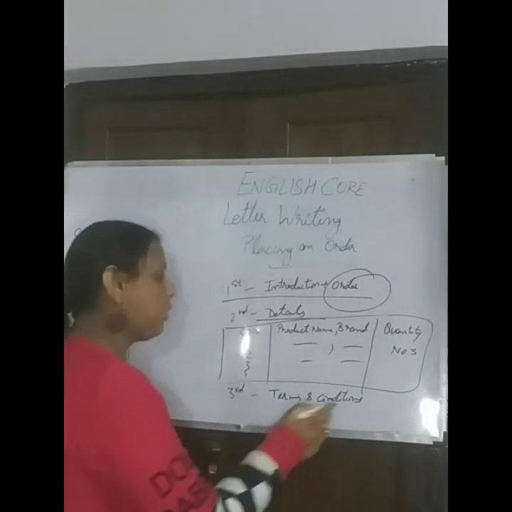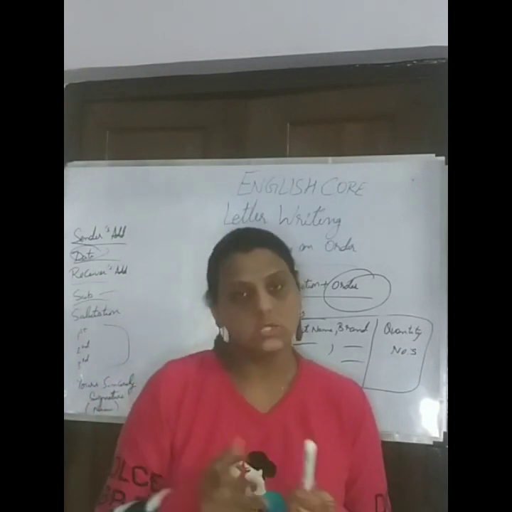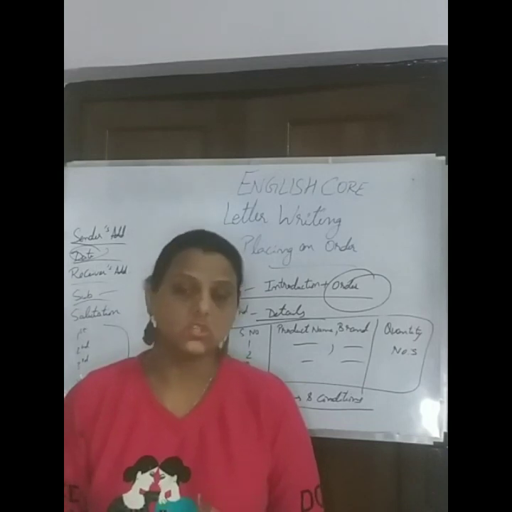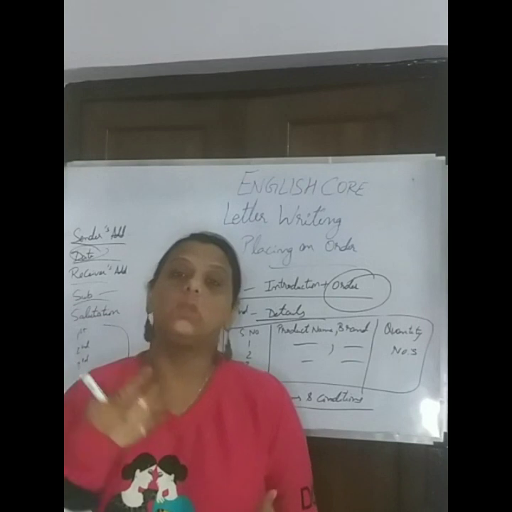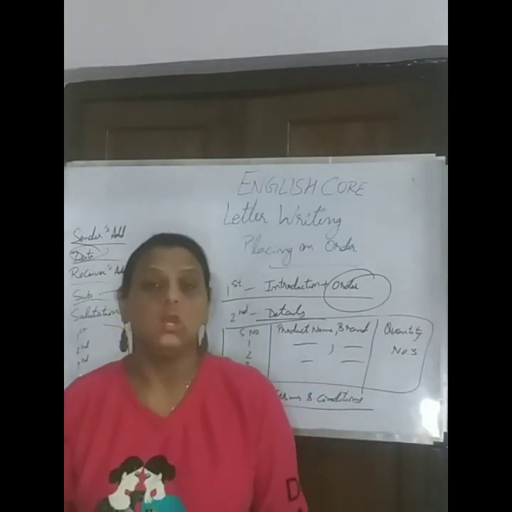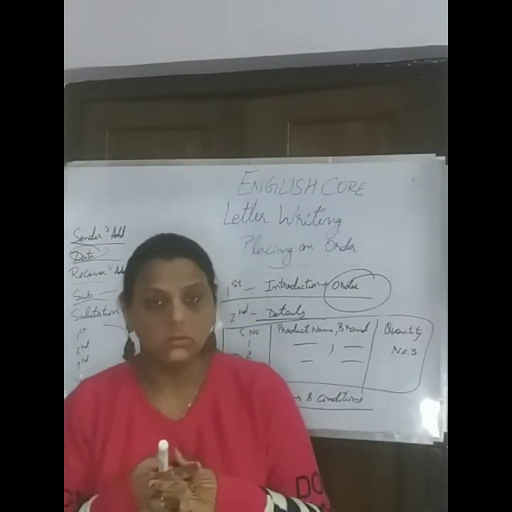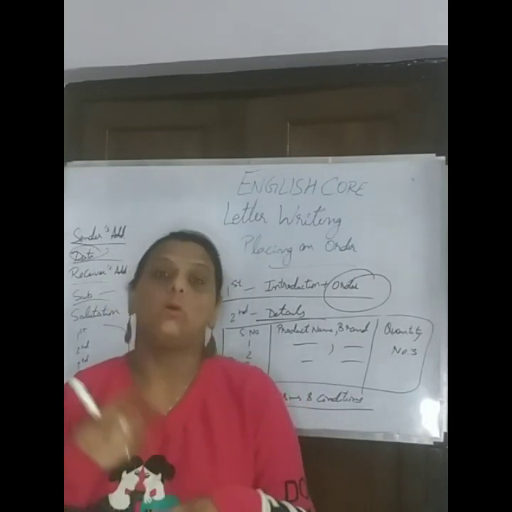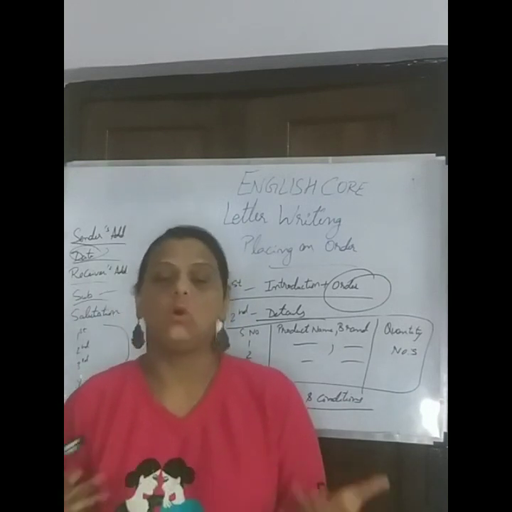Then comes your third para. The third para is about your terms and conditions. Like you want your products, articles or items to be original, with no duplicacy. They should not be in torn condition. You want it on time. You need to give a clause for that. You want everything in a very right manner. Then how they need to deliver it to you. Next, about the payment, how you are going to make the payment: cash, check, or any other mode.